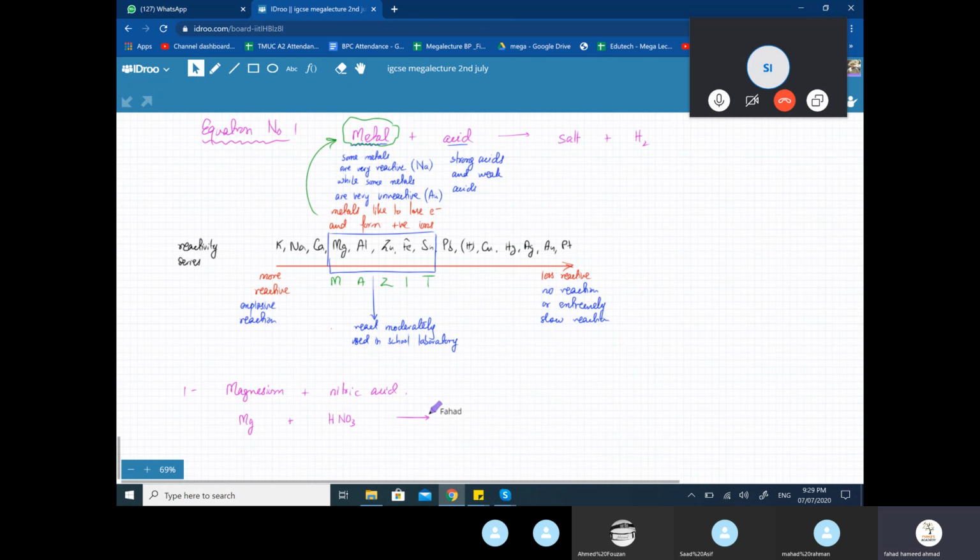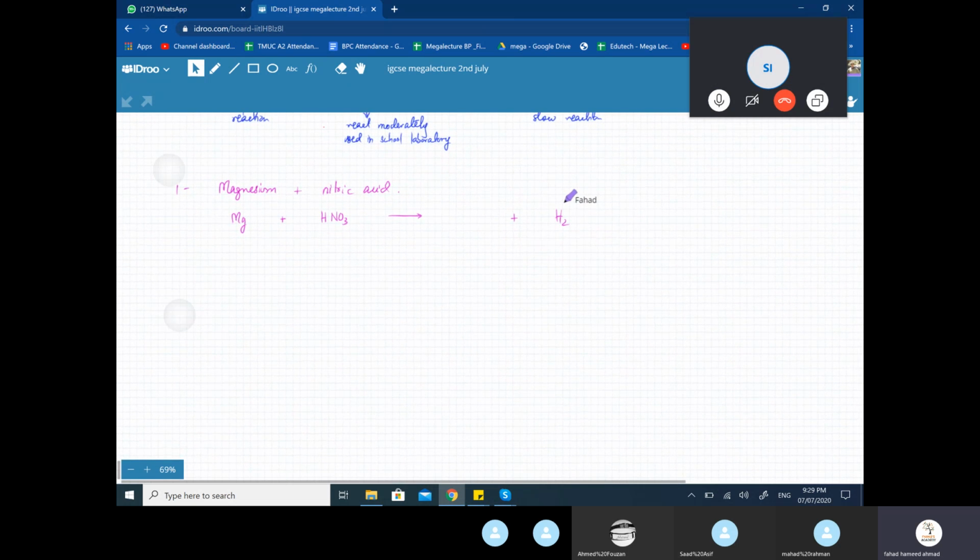And that would result in the production of a salt plus hydrogen gas. Now hydrogen gas would always be produced. So write it even before you make the equation, because if it's a metal reacting with an acid, it's bound to produce magnesium, a salt, plus hydrogen gas. The only thing is we need to figure out what the salt is going to be. So what did I tell you? How are salts produced? The H in the acid, get rid of it, neutralize it. But you have only one choice. The metal is going to come in and get rid of the H in the acid. It's going to neutralize the acid. So what would you get? The H would be removed, so you'll be left with NO3 minus 1.